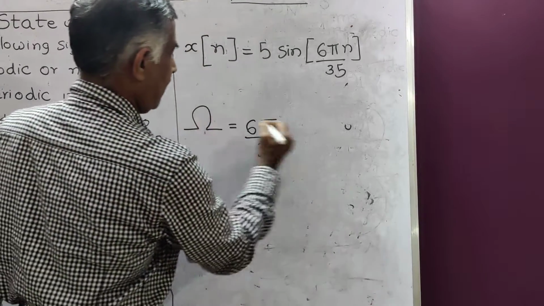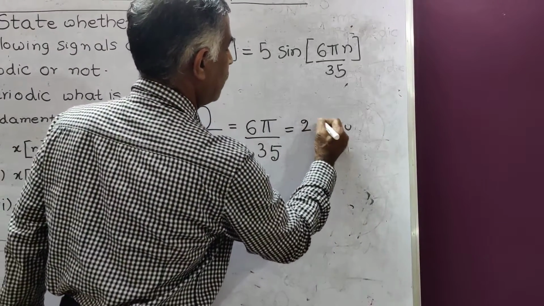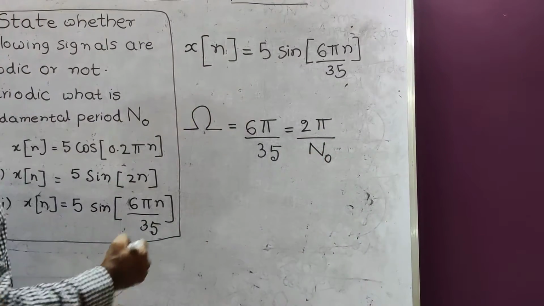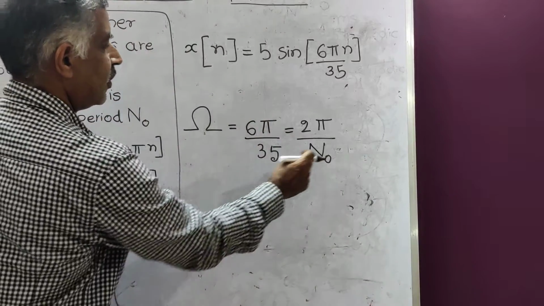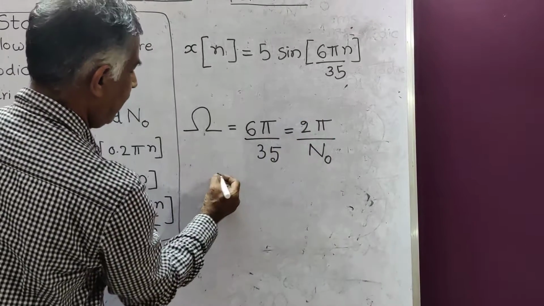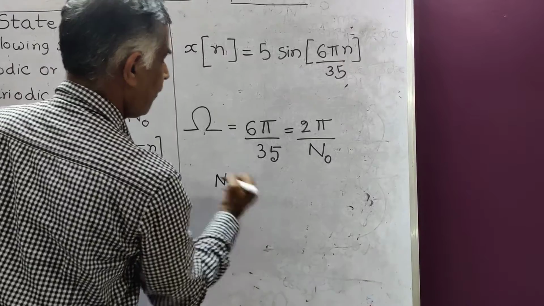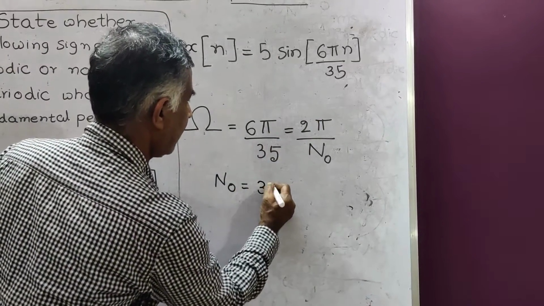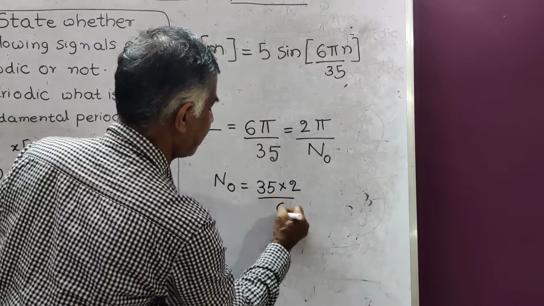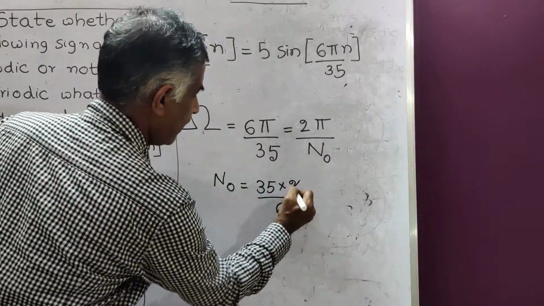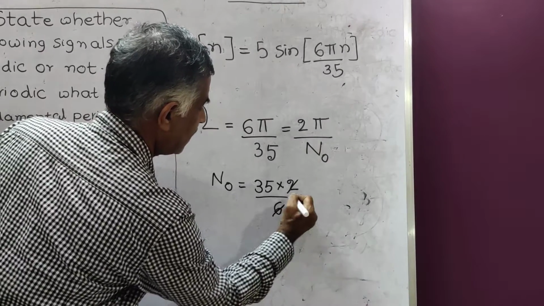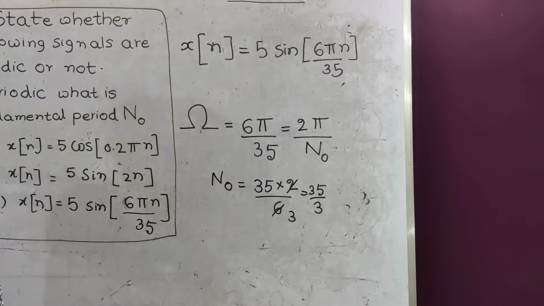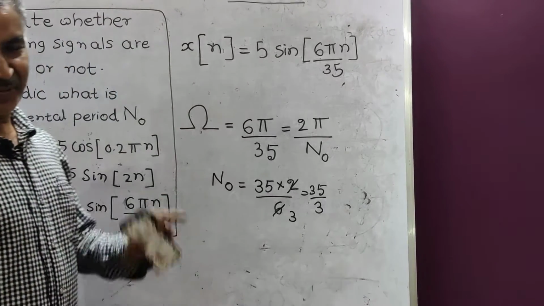Now we know that angular velocity is equal to 2 pi by n naught. Therefore, what is n naught? Pi gets cancelled, and we get n naught equal to 35 into 2 by 6, that is 35 by 3, which is not an integer.